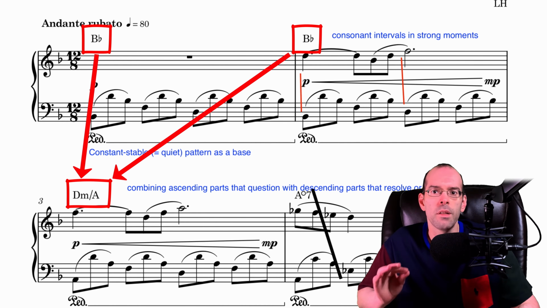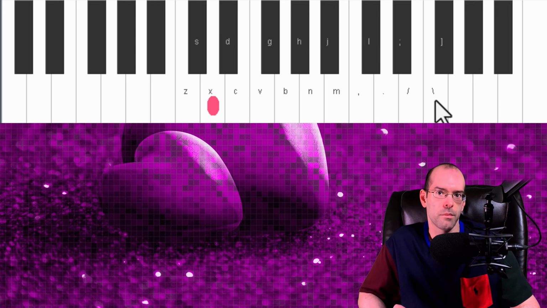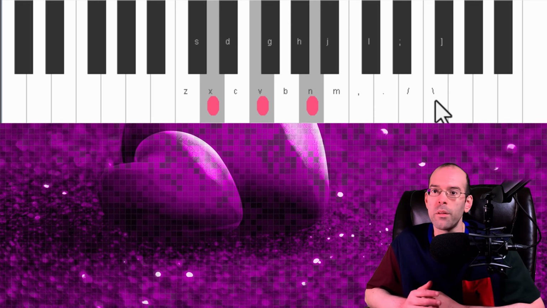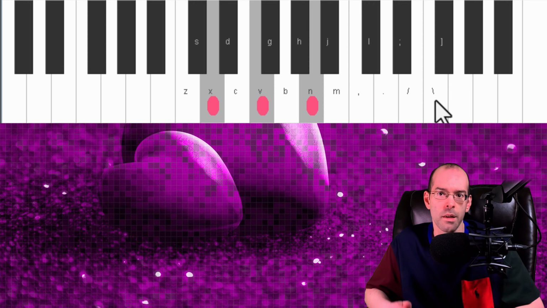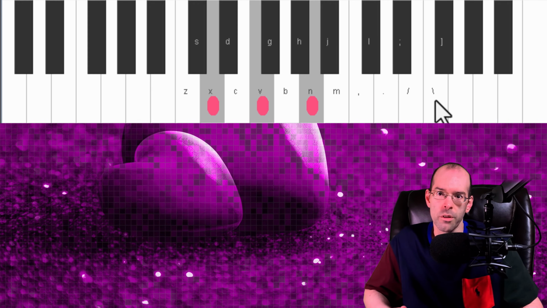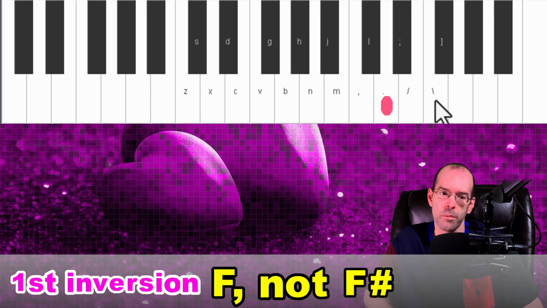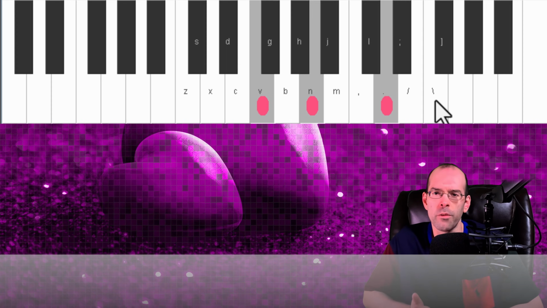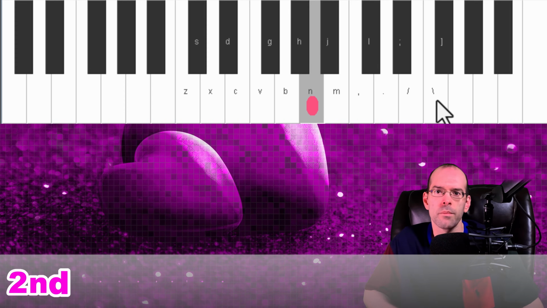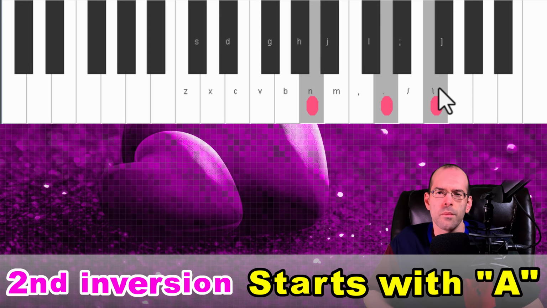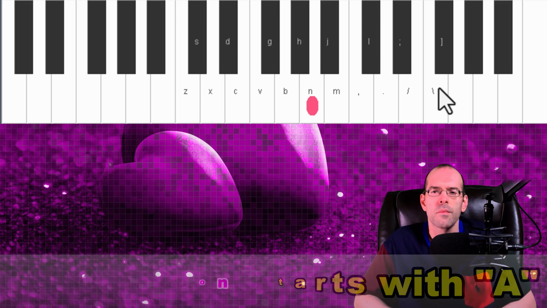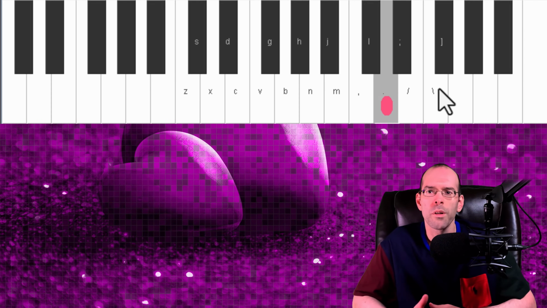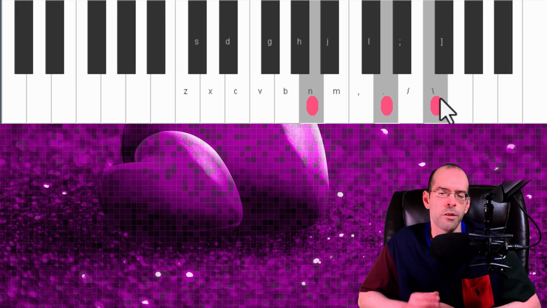Okay, so here's D minor in root. And when we play a chord in root, we start with D. Then here's the first inversion, starting with F sharp. And then here's the second inversion, which starts with A. And inversions are literally the same chord, but the notes are just rearranged differently.